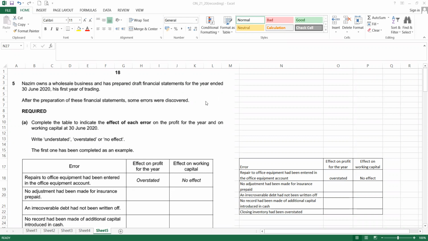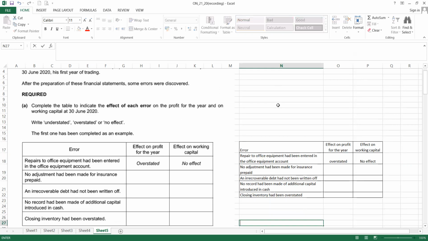Number 8, the question is saying to complete the table to indicate the effect of each error on the profit for the year and the working capital. Section A, take note, is the error's effect on profit or working capital.